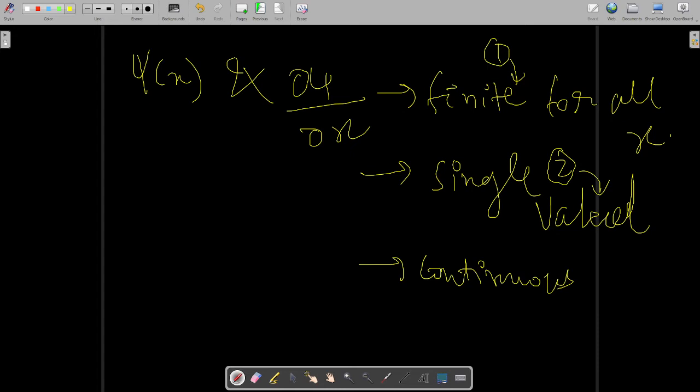So this condition, condition number 3 which I had discussed in the previous class, is also satisfied. Now they must also be square integrable according to condition number 4. So let's see whether they are square integrable or not.